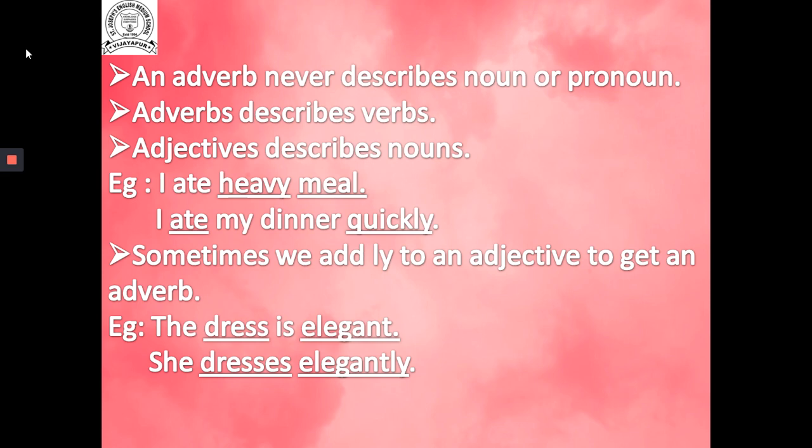Dress is a noun. Already I told you adjectives describe nouns. And the second one is, she dresses elegantly. Elegantly is an adverb and this is describing the verb dresses. Dresses is the verb. So elegantly is describing the verb, and elegantly shows that it is an adverb.